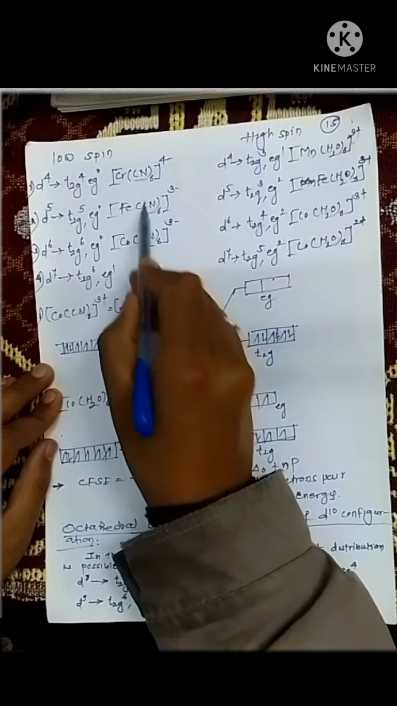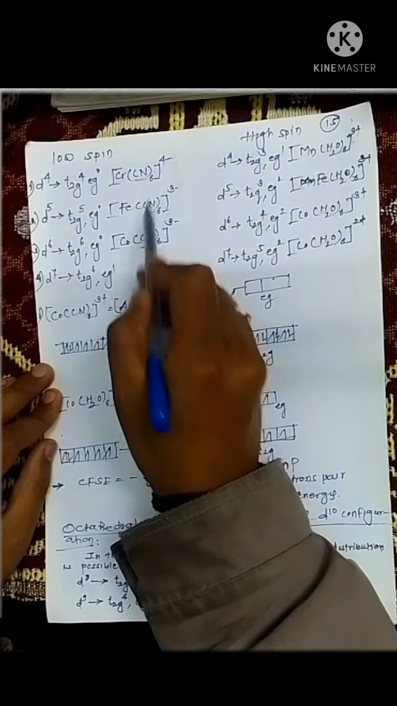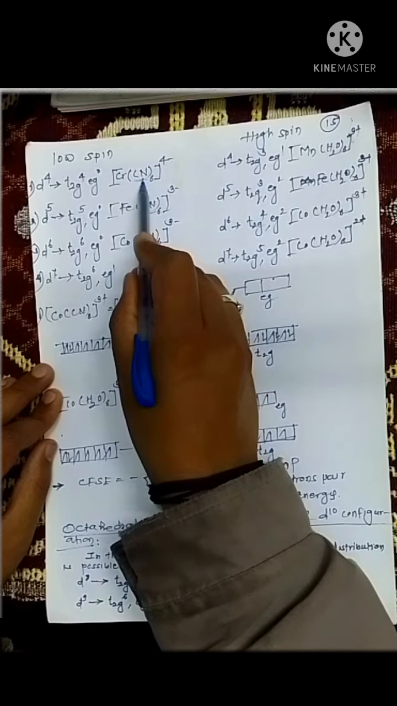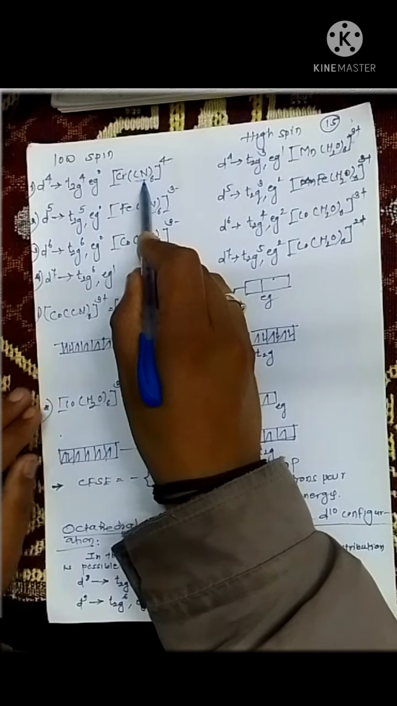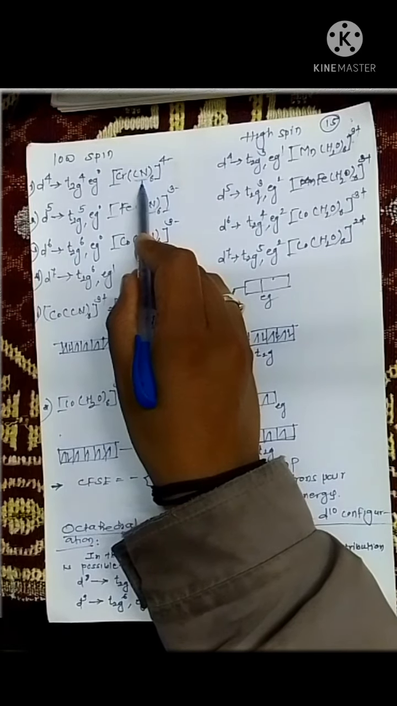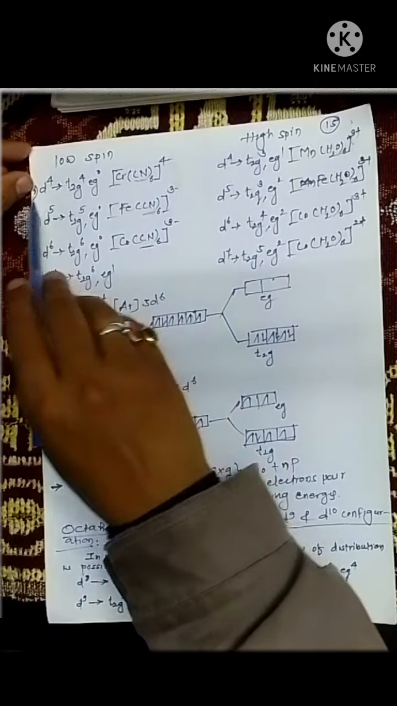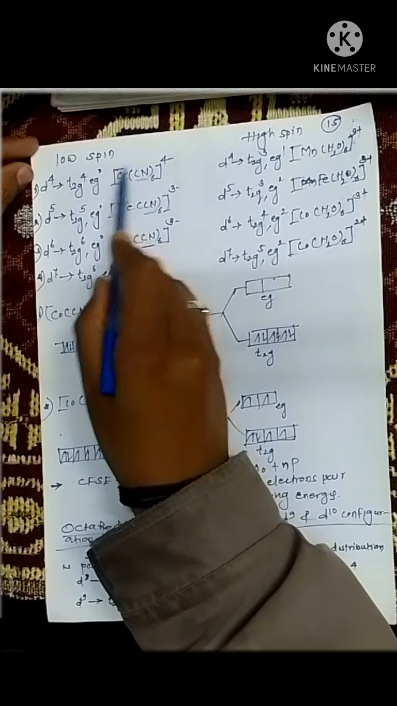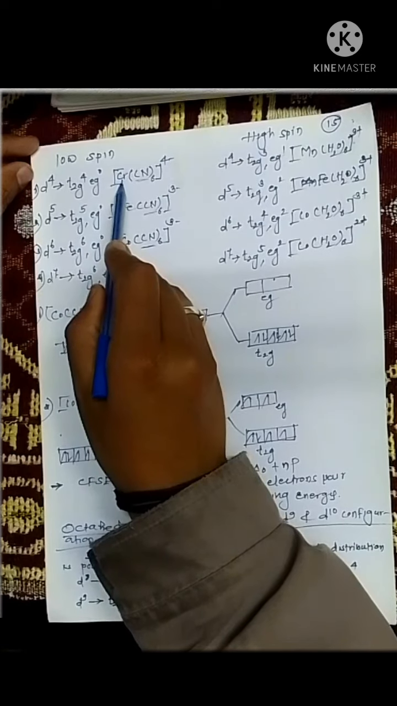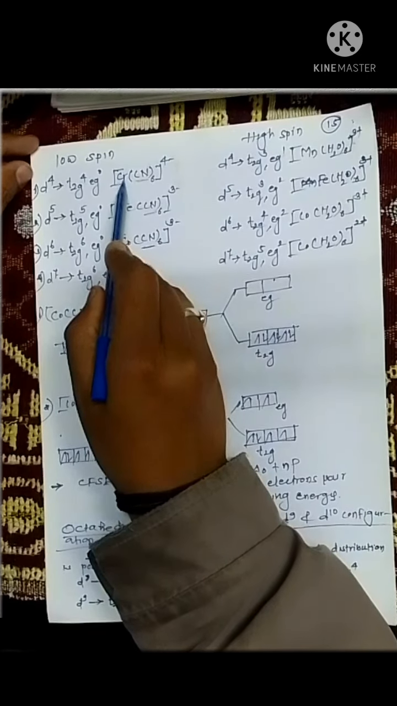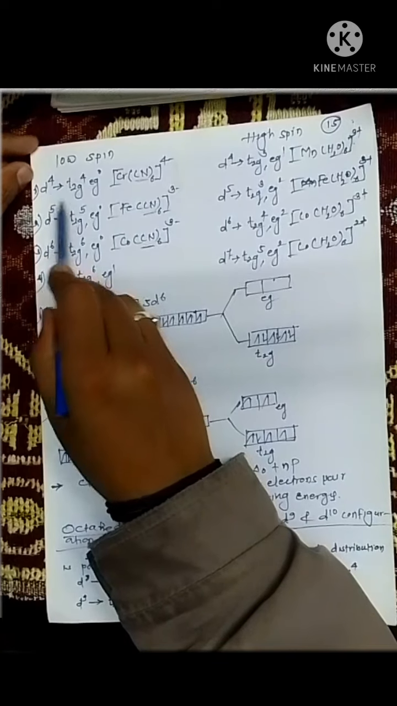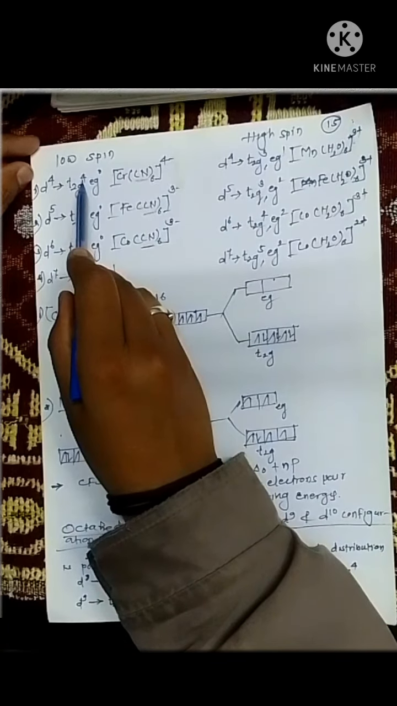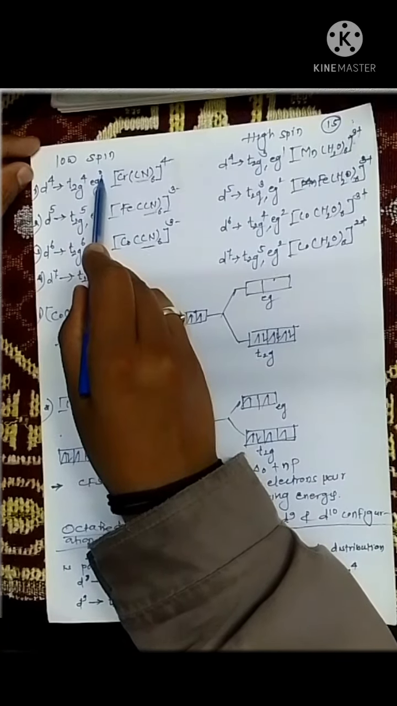In all these three cases, cyanide is a strong ligand, and because of this strong ligand, pairing of electrons takes place. So in D4, in the hexacyanochromium 2+ complex, the oxidation state of chromium is 2. So D4 configuration is written as t2g4 eg0.